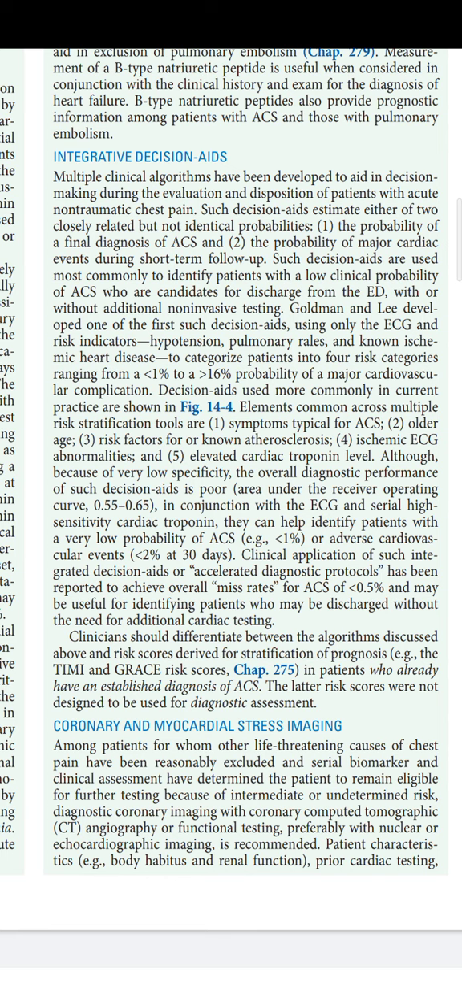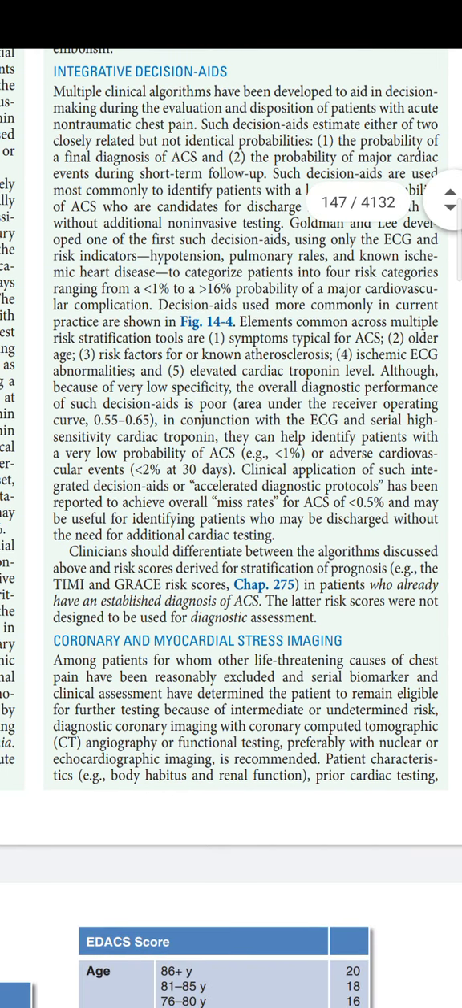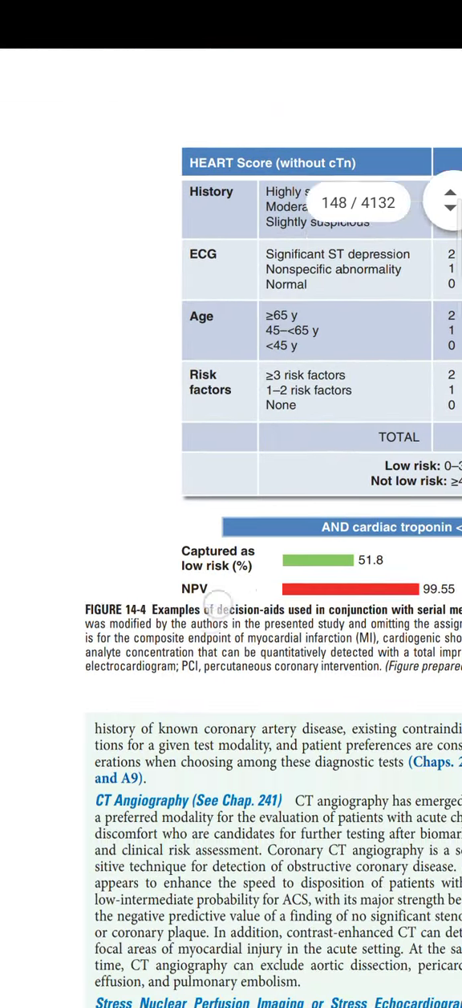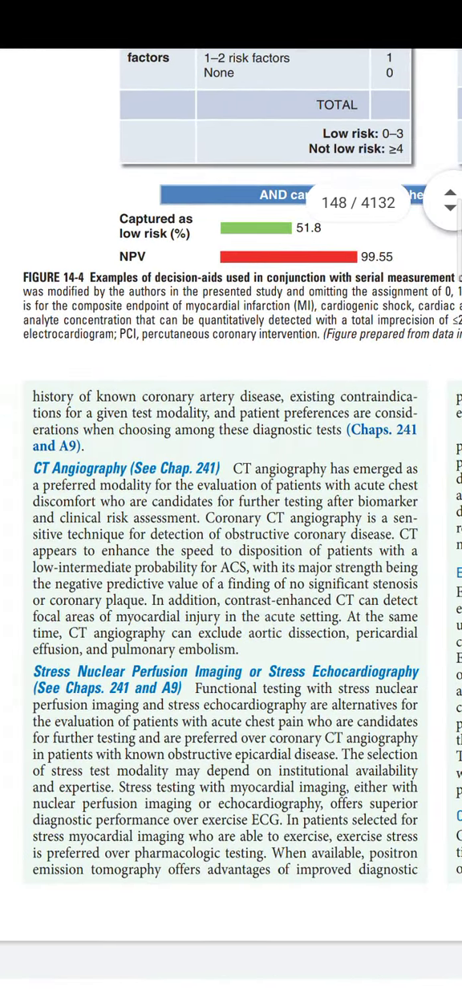Here they have changed. Here they have given coronary and myocardial stress imaging as first, in that CT coronary angiogram as first, and they have removed some parts of the CT angiogram, because of its other parameters it's not used very often, but that parameter is removed now because CT angiography has emerged as a preferred modality. That's what is given here.